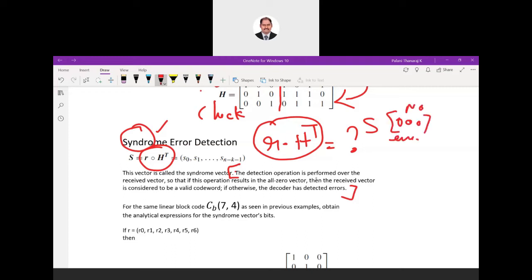Your received data is correct. Then the received vector is considered to be a valid code word. Otherwise, the decoder has detected an error. If you are getting a non-zero value, suppose 0, 1, 0, or some combination, it means your data is corrupted. I have to correct it.